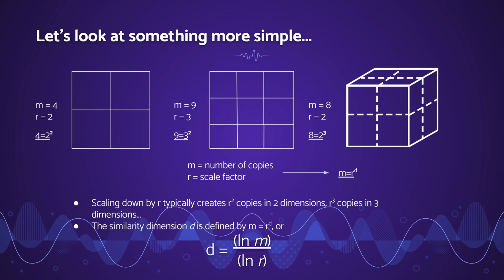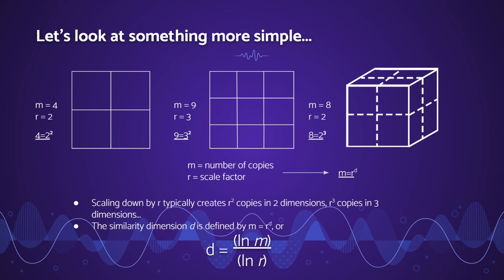Now, if we look at the cube on the right, if we scale down the cube by 2, we can fit 8 scaled down cubes inside of the original cube. If we look at the relationship between m and r, we can see that 8, the number of copies, is equal to 2, the scale factor, cubed.